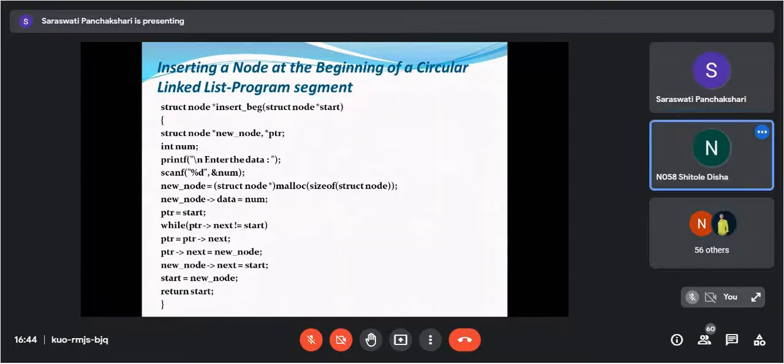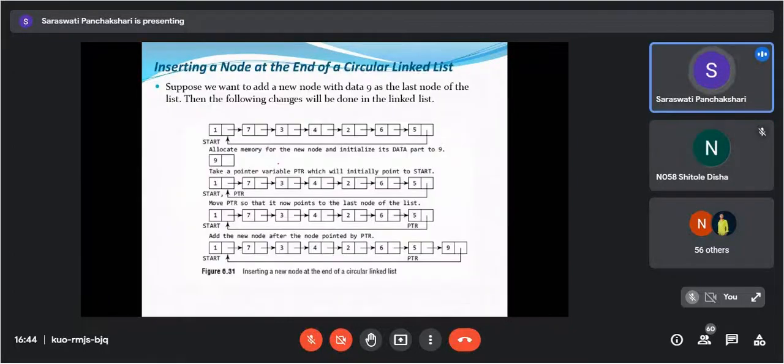Okay. Then next is inserting node at the end of the circular linked list. Same, we are allocating space for the memory for the new node and initialize its data part to 9. Then we are taking ptr here. Now same, we move the ptr so that it now points to the last node of the list. So here your ptr is pointing.